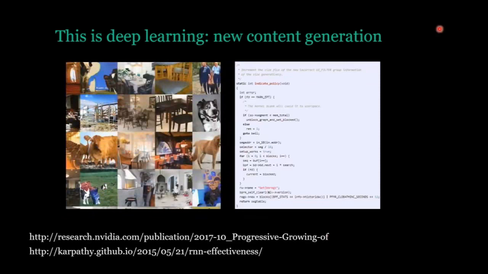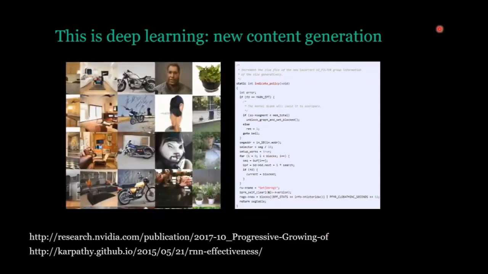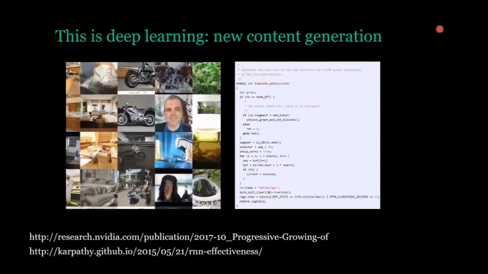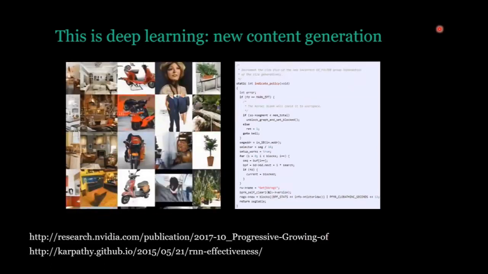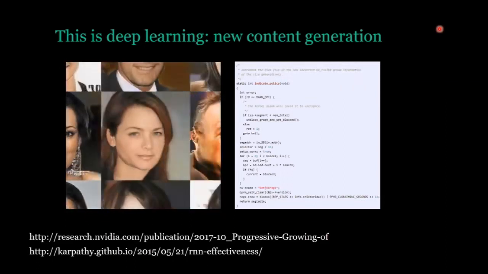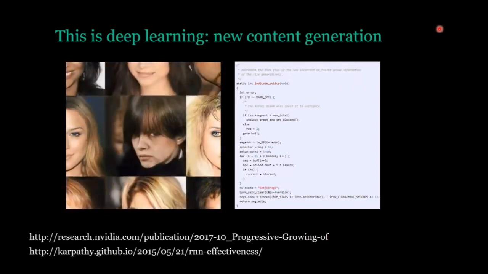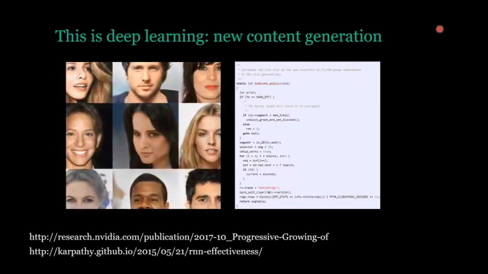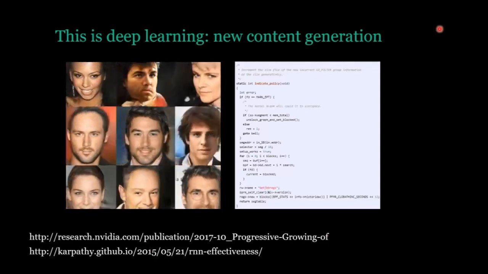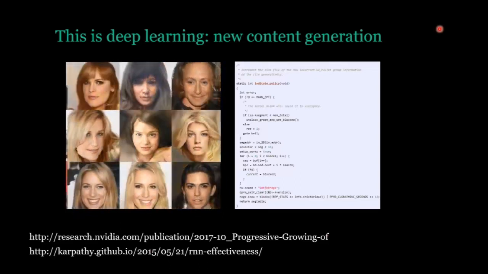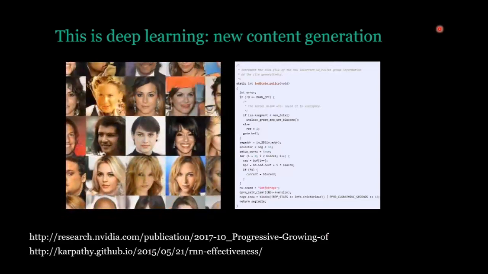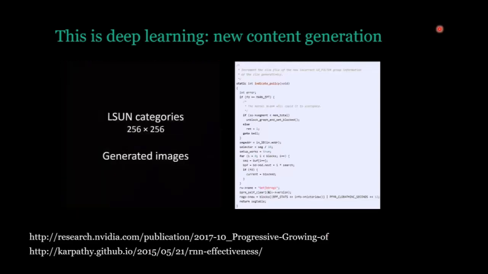On the right, I'm showing source code that was generated by a neural network. In this case, the researcher who generated this used a recurrent neural network. So this source code probably wouldn't compile, but it is an example of just how well neural networks can understand the structure of language, both spoken language, textual language, and programming languages. So everything I've just shown wouldn't be possible were it not for the developments in neural network technology since around 2012. This is all new stuff. And it's all because of developments in the deep learning arena.